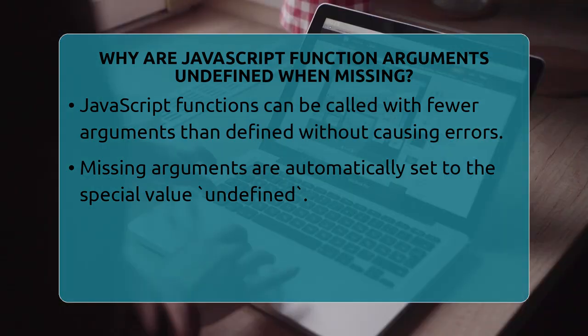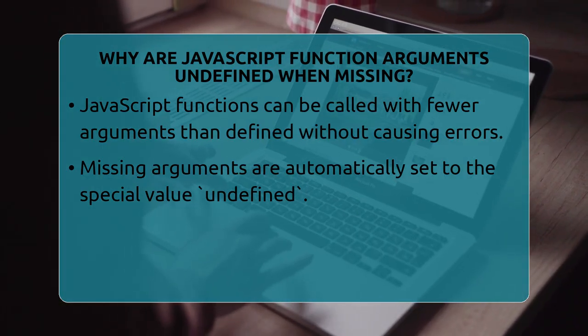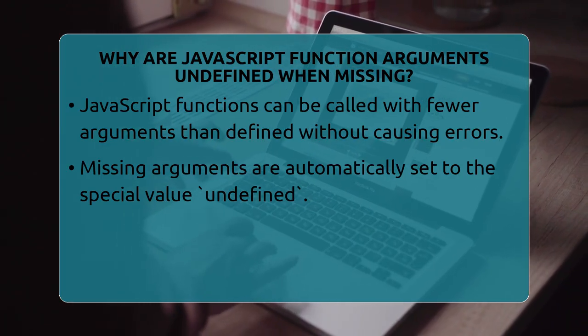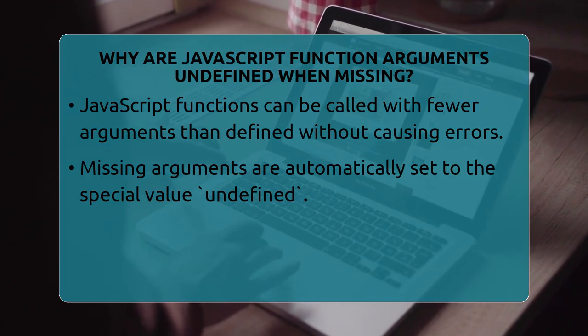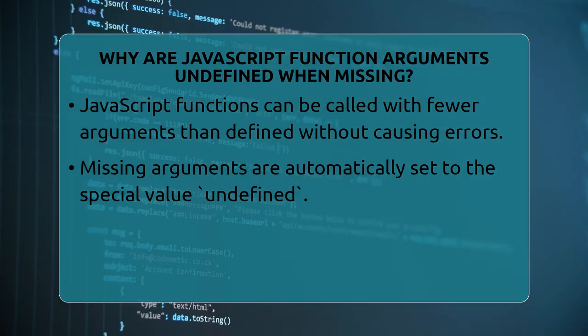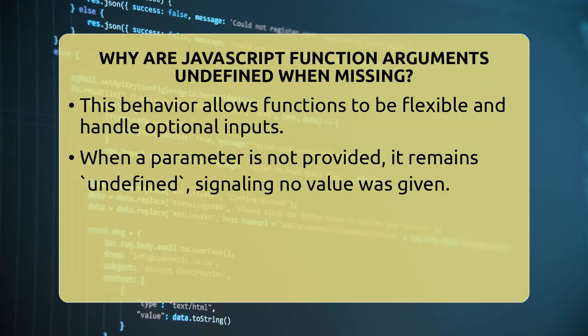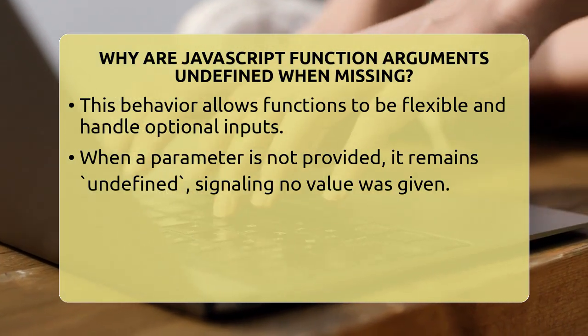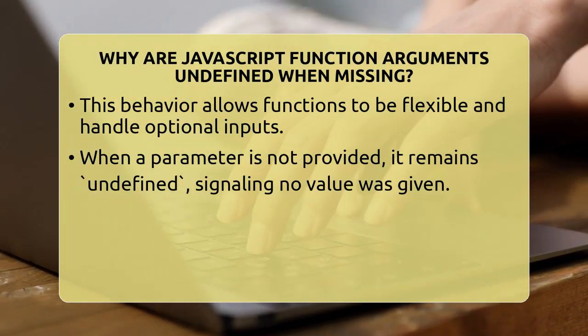In JavaScript, when you create a function with certain parameters, you can call it with fewer arguments than you defined. If you don't pass enough arguments, JavaScript automatically sets the missing ones to a special value called undefined. This is built into how JavaScript handles functions. It does not throw an error or stop working. Instead, it just assigns undefined to any parameter that doesn't get a value during the call.